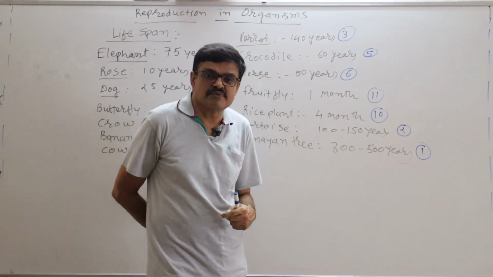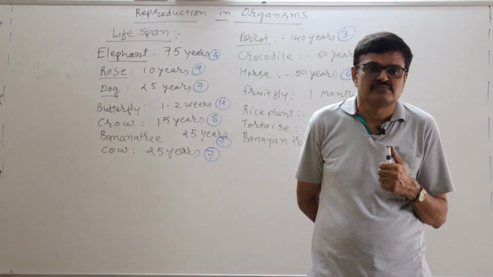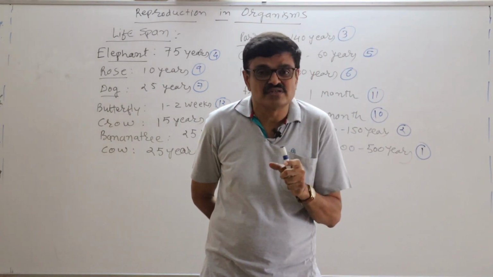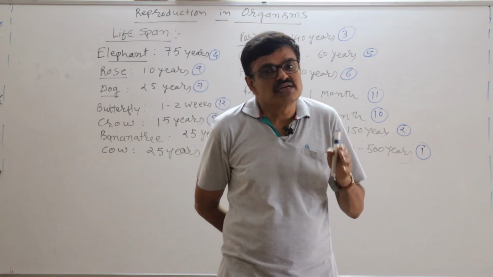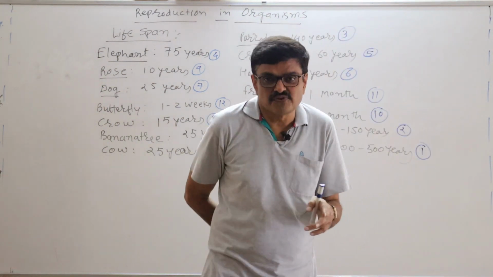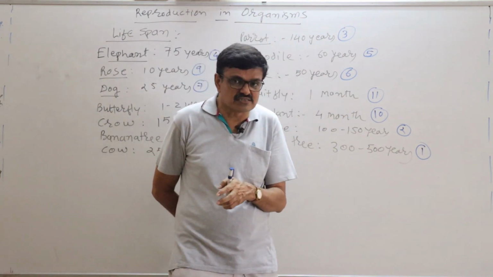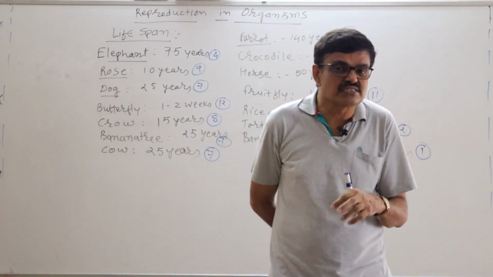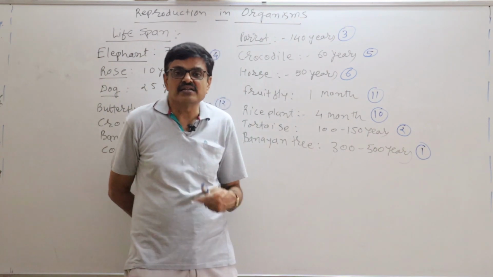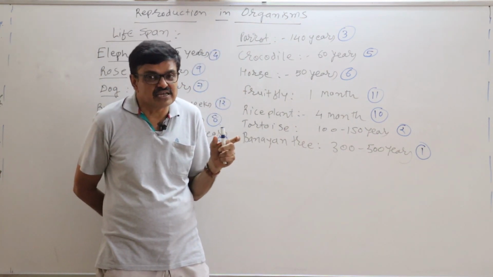In that case, it is called a clone. The term clone is used. Why? Because in asexual reproduction, whatever offspring is produced, both its morphology, meaning external characteristics, and its genetic structure are similar to its parents. That is called asexual reproduction, and the term used for the offspring is clone.